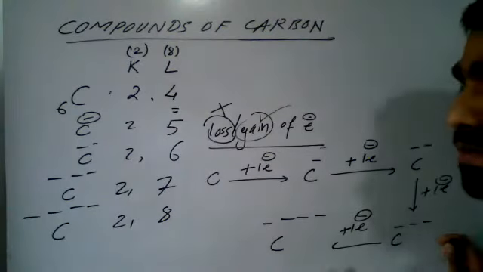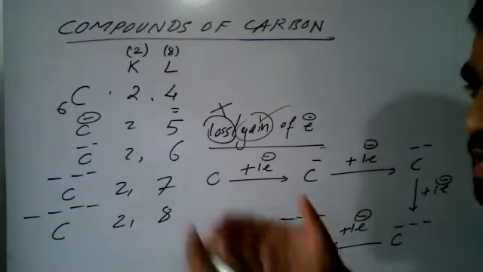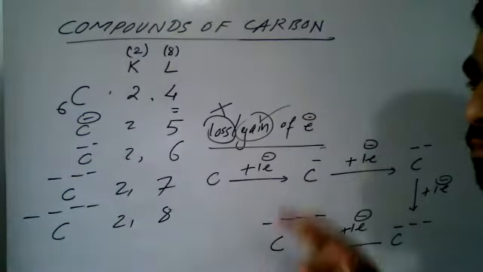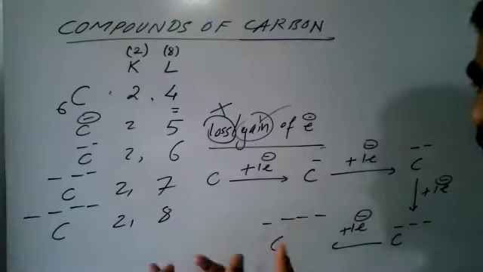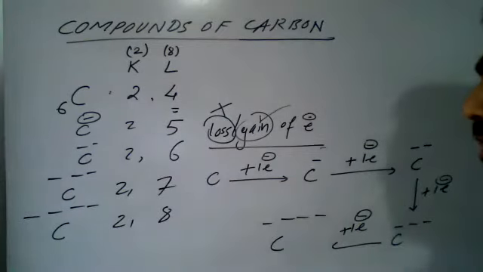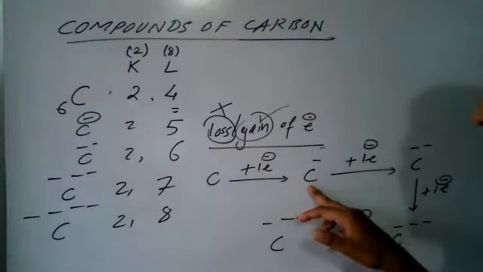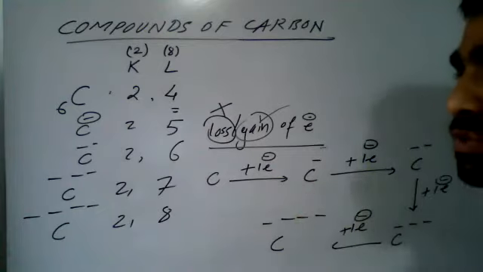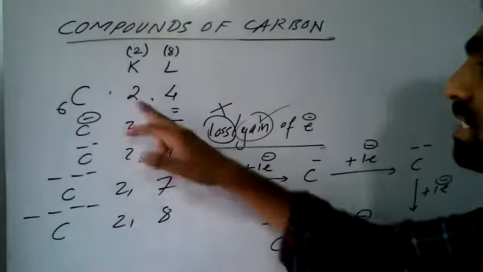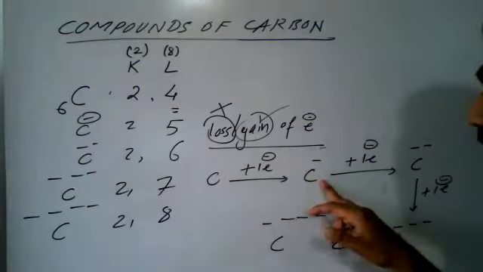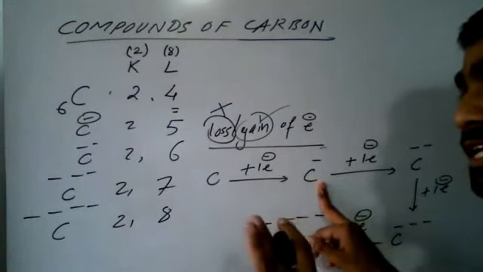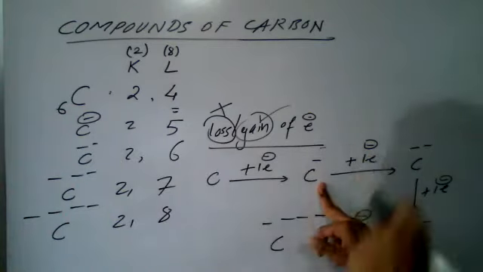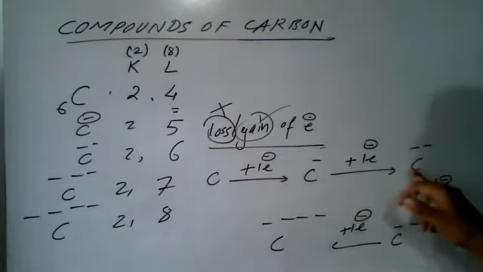Always remember, whether it is the taking or the losing of an electron, in both cases the element needs energy. Because once an electron is accepted by carbon, repulsive forces will develop, since there are already 6 electrons and we have added one. So we have to increase the energy to overcome the repulsive forces. Then we can add a second electron.